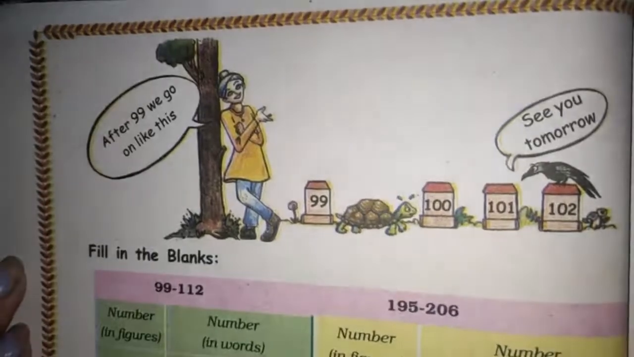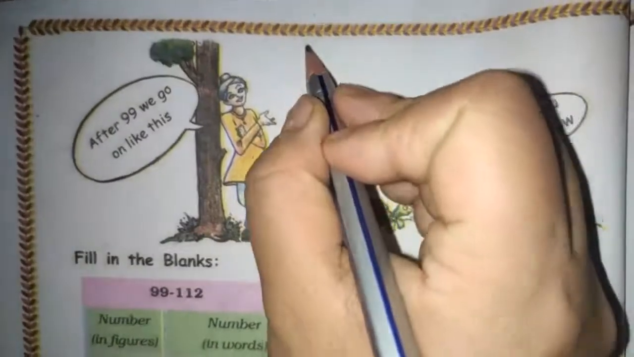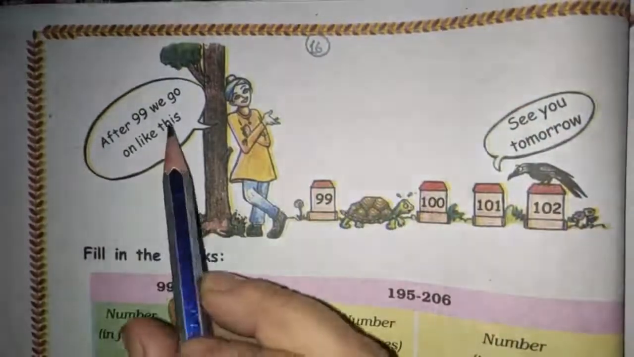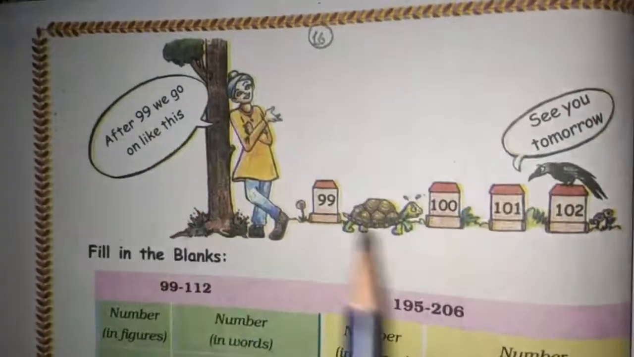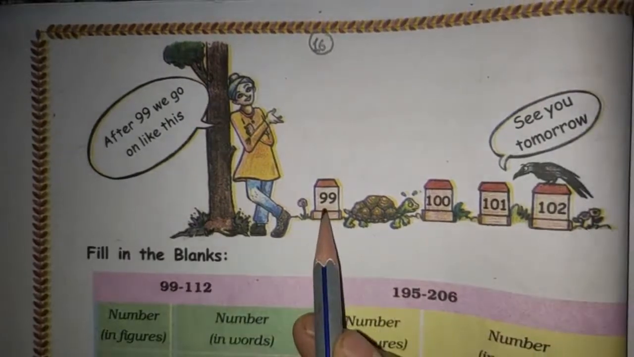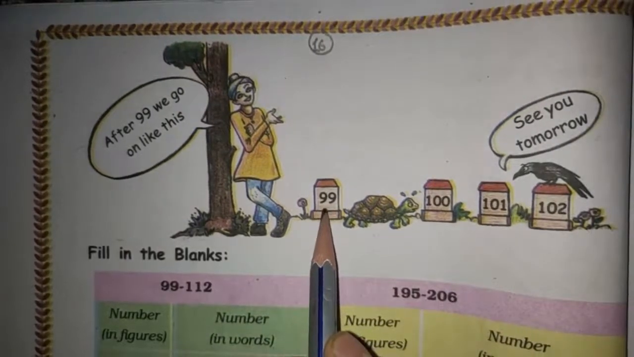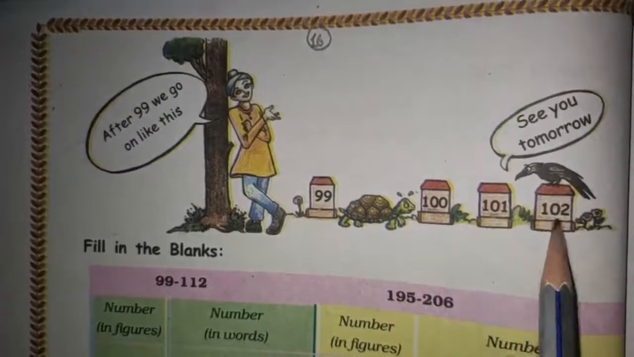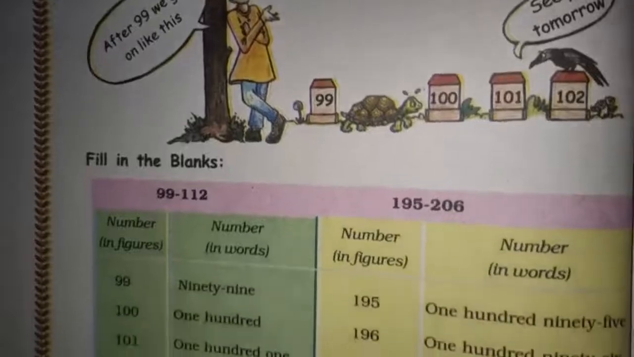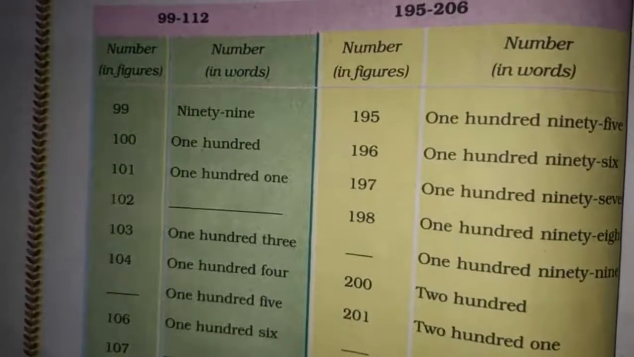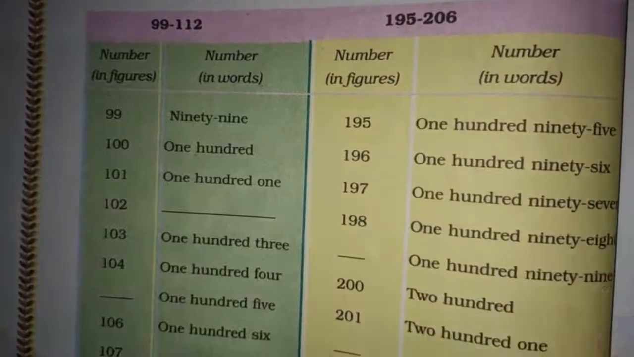So children, this is page number 16 from chapter 2. After 99, we know that 99 is the last or the greatest 2-digit number. After that, 3-digit numbers start: 100, 101 and 102. Yes. So in this way different numbers are given, numbers in words and numbers in figures from 99 to 206.